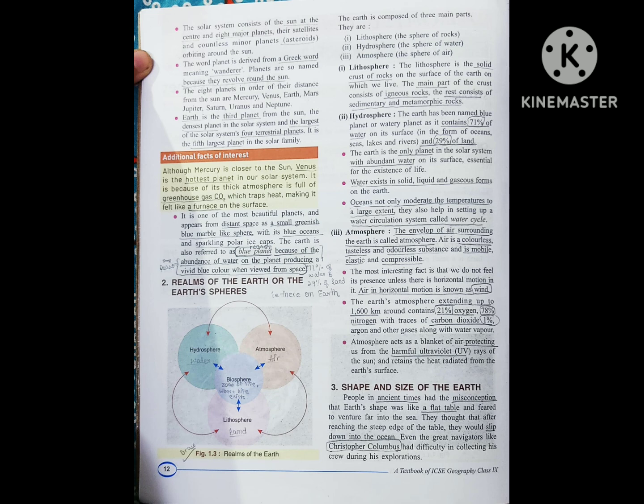In fact, although Mercury is closer to the sun, Venus is the hottest planet in our solar system. It is because its thick atmosphere is full of greenhouse gas CO2, which traps heat, making it feel like a furnace on the surface. So, although Mercury is the closest to the sun, still Venus is the hottest because it has a greenhouse gas cover in the atmosphere.